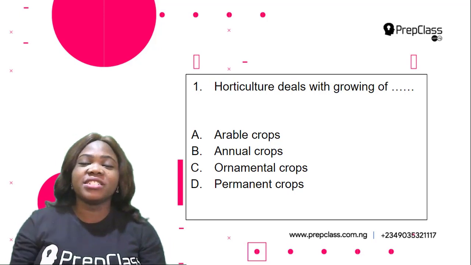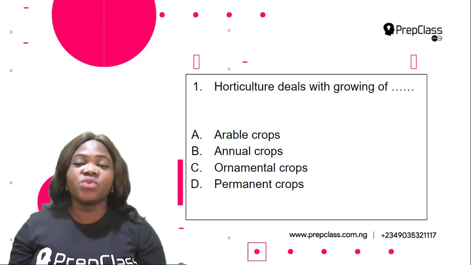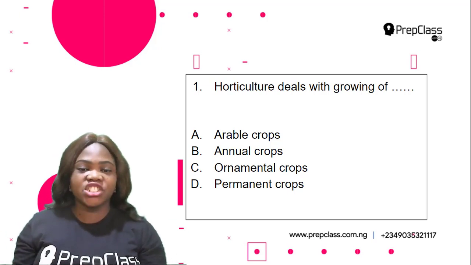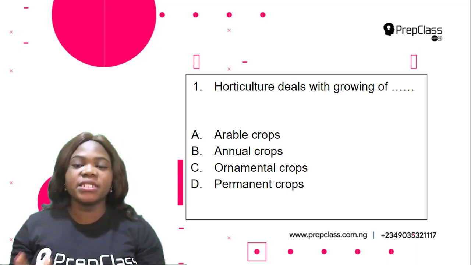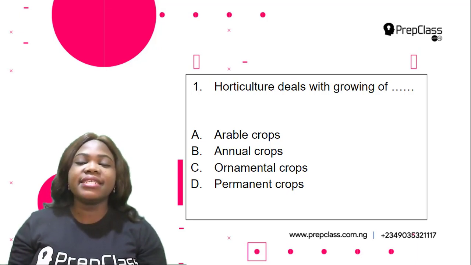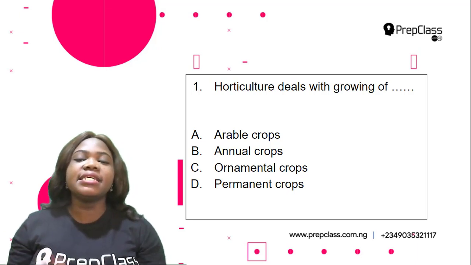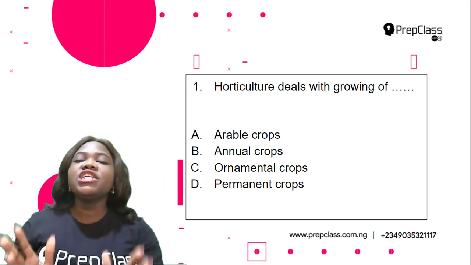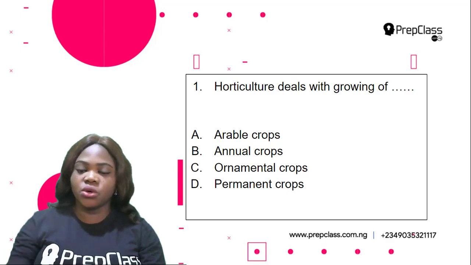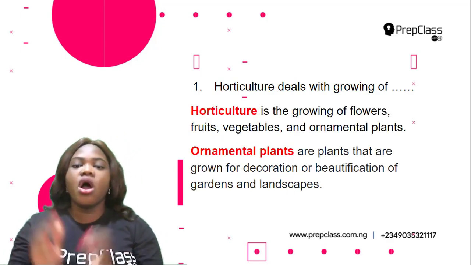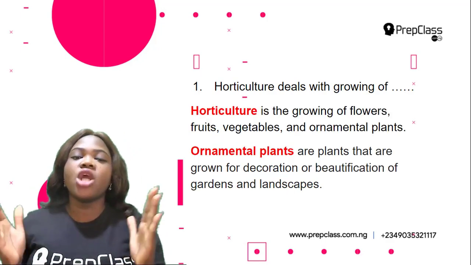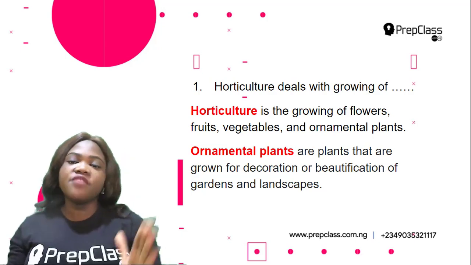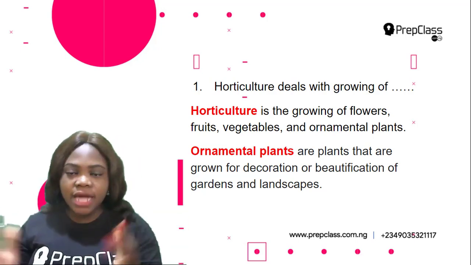Okay, so the first question says horticulture deals with the growing of dash. A. Arable crops. B. Annual crops. C. Ornamental crops. D. Permanent crops. So to be able to answer the question, we need to know the meaning of horticulture. So what is horticulture? Horticulture is the growing of flowers, fruits, vegetables, and ornamental plants.